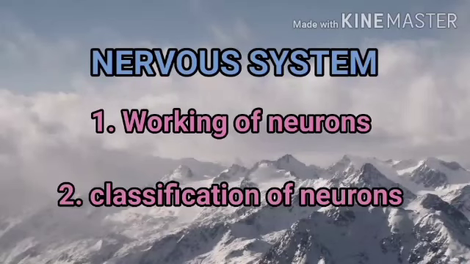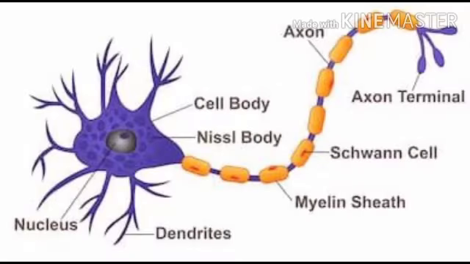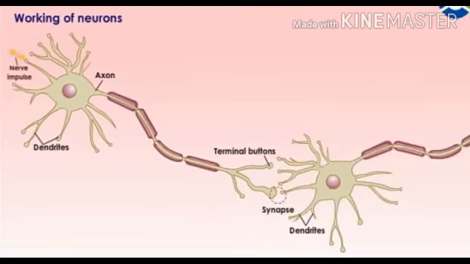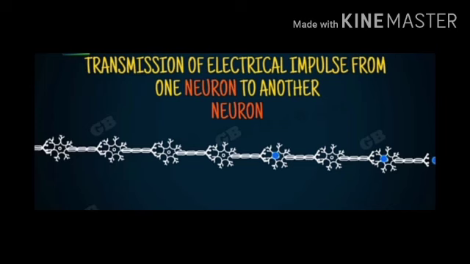Dear children, in this video we are going to discuss the working of neurons and classification of neurons. Working of neurons. Each neuron is a separate structure. There is no cytoplasmic continuity between the neurons. They are connected only by the intervening junctions called synapse. The information passing through neurons is in the form of chemical and electrical signals called nerve impulse.